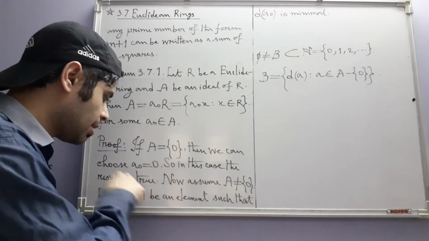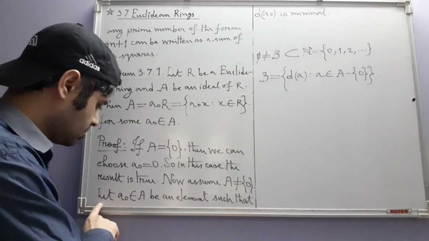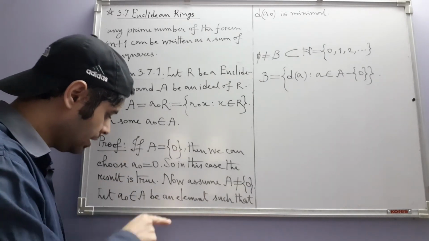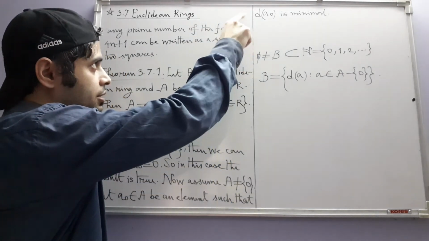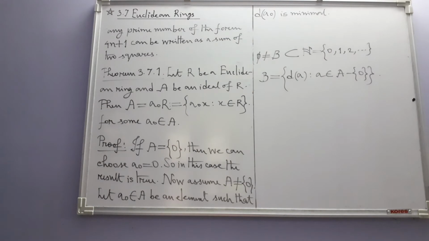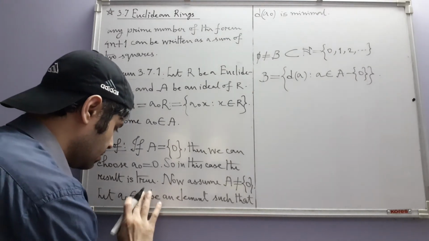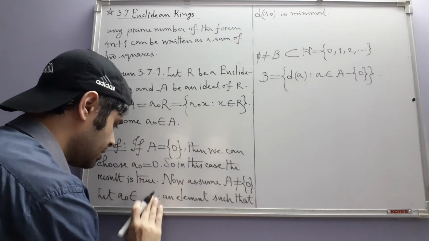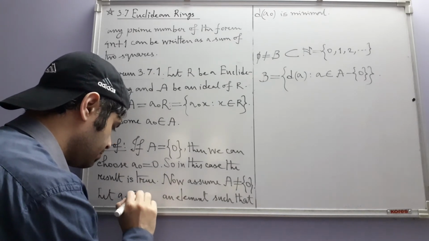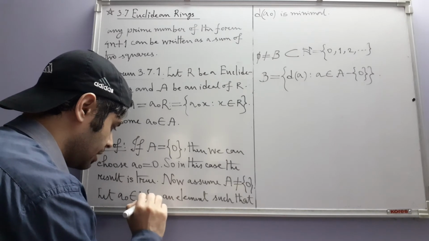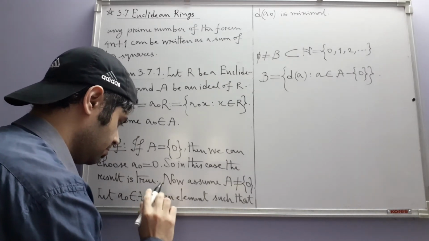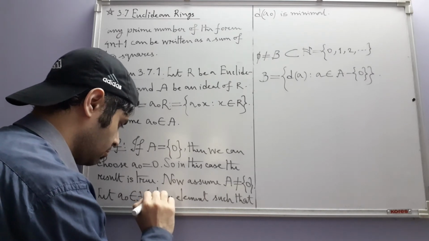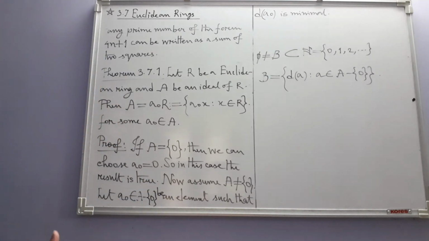a naught is one such a. So there will exist an element a naught in A for which D of a naught is minimal. To be more specific, instead of writing A, let me just write A minus 0, be an element such that this.